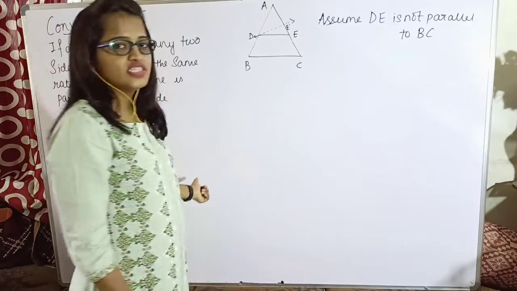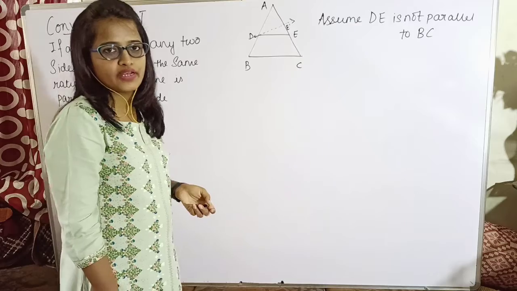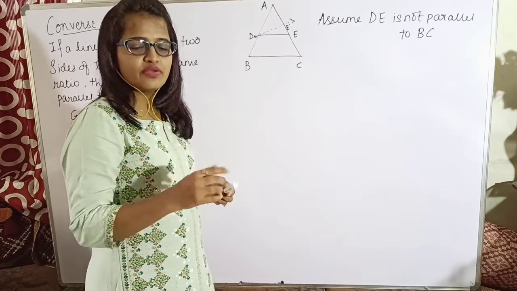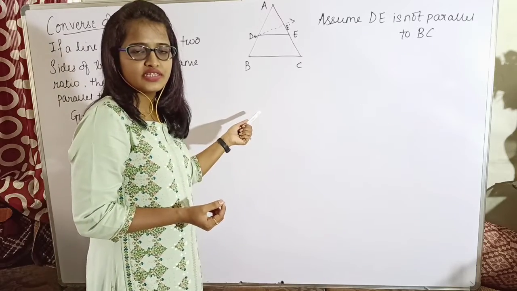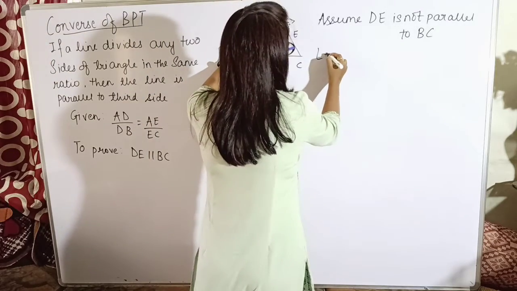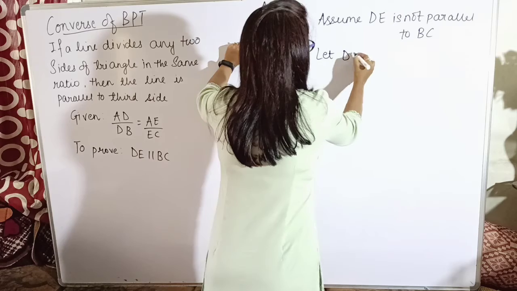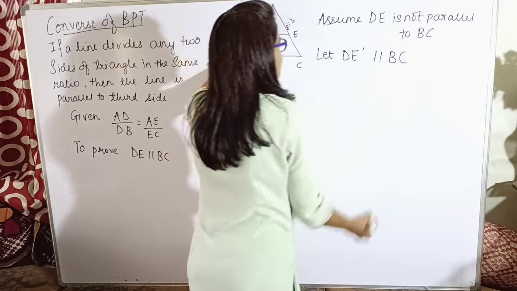Since we have to prove DE is parallel to BC, let us assume that DE is not parallel to BC. If DE is not parallel to BC, definitely there will be some line which is parallel to BC, isn't it? So that line is DE dash. Let DE dash be the line which is parallel to BC.